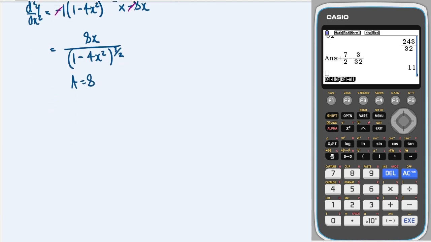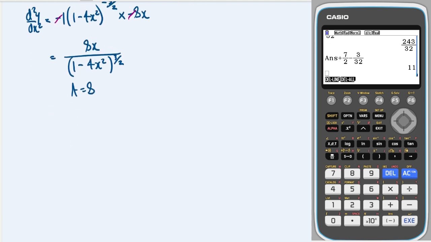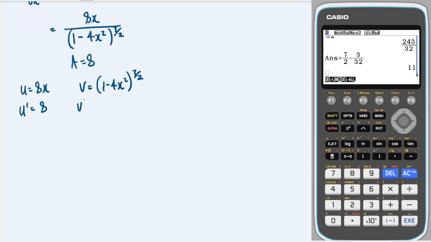Okay, now we've got to differentiate this again, which is not going to be pretty. We're going to use the quotient rule, so I'm going to set u is equal to 8x, and v is equal to 1 minus 4x squared to the 3 over 2. We're going to differentiate this to get v dash, so that gives me v dash is equal to 3 over 2, 1 minus 4x squared, drop the power down, and then multiply by the derivative of the bracket. Okay, we're then going to use the quotient rule.